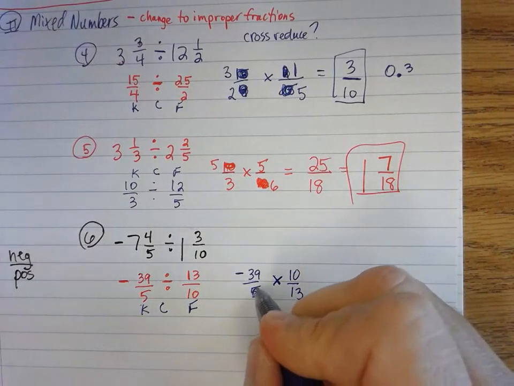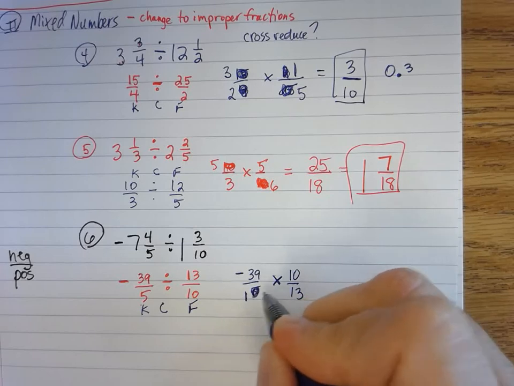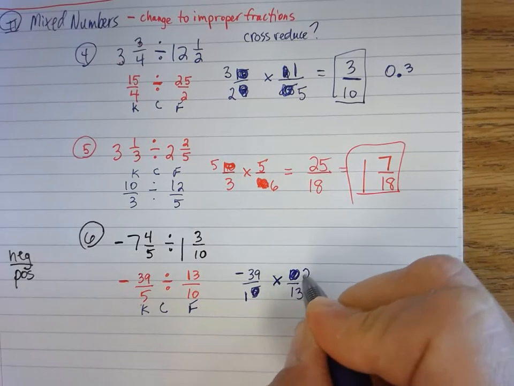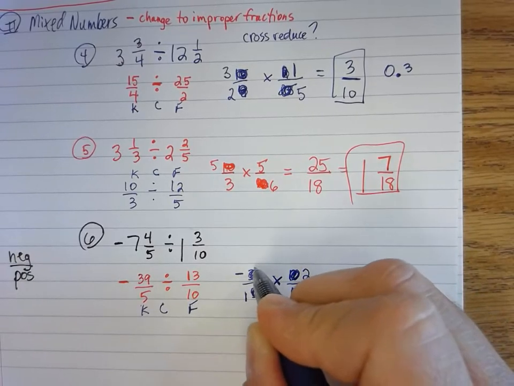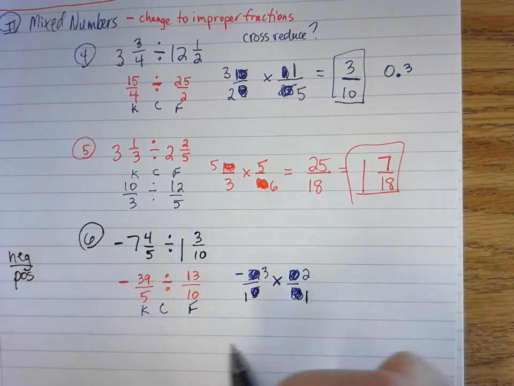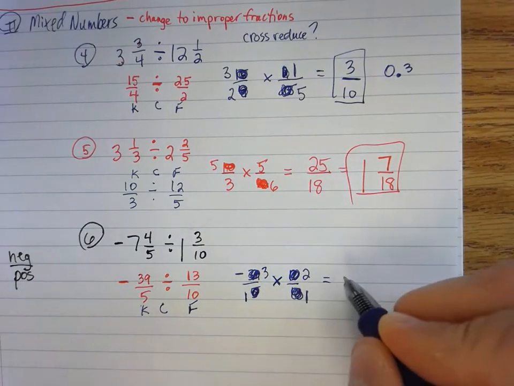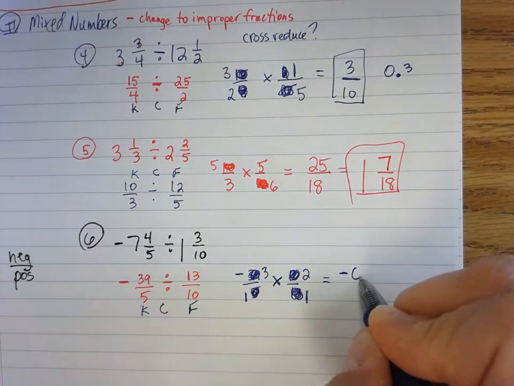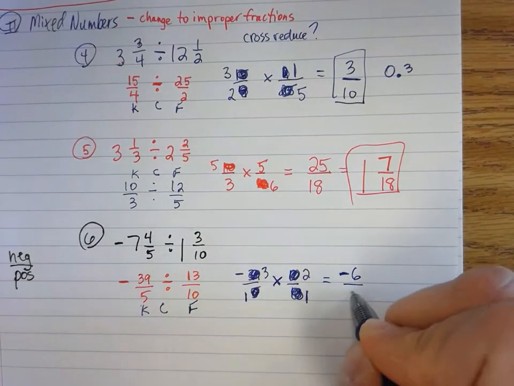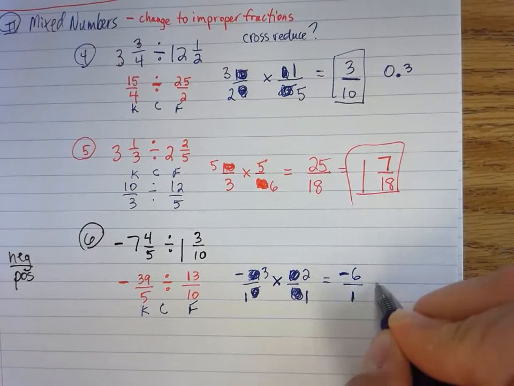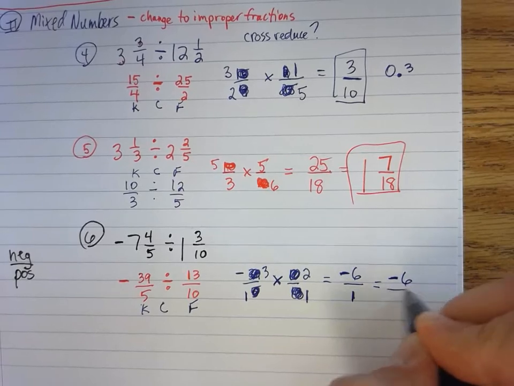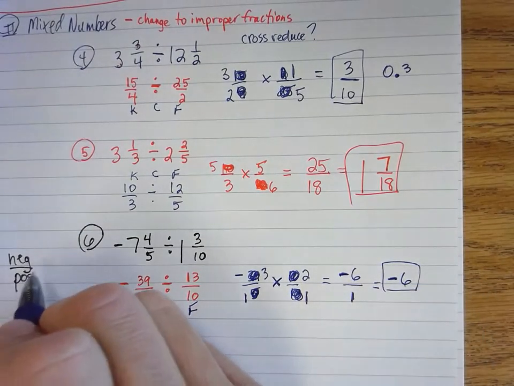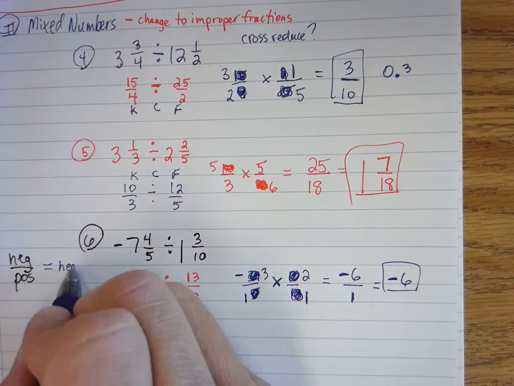Now, can I cross reduce some of that stuff? Sure can. 5 goes into 5 once, 5 goes into 10 twice, 13 goes into 13 once, 13 goes into 39 3 times. So what's negative 3 times 2? Negative 3 times 2 is negative 6. 1 times 1 is 1. A negative divided by a positive is a what? A negative. So that would be a total quotient of negative 6. A negative divided by a positive is a negative.